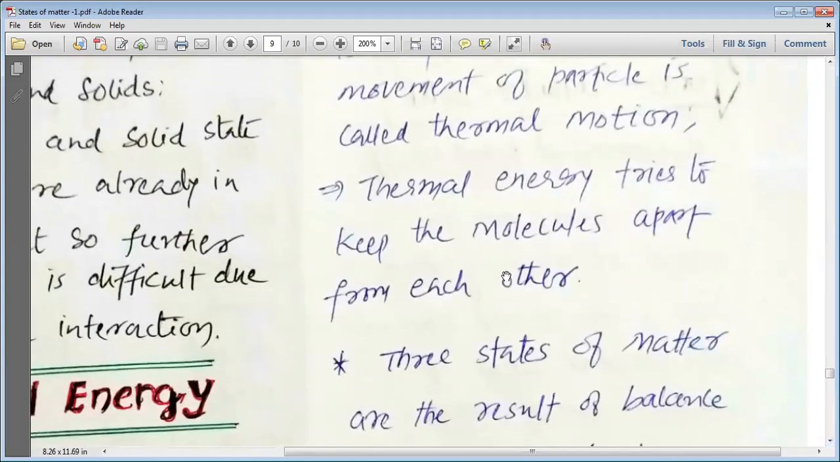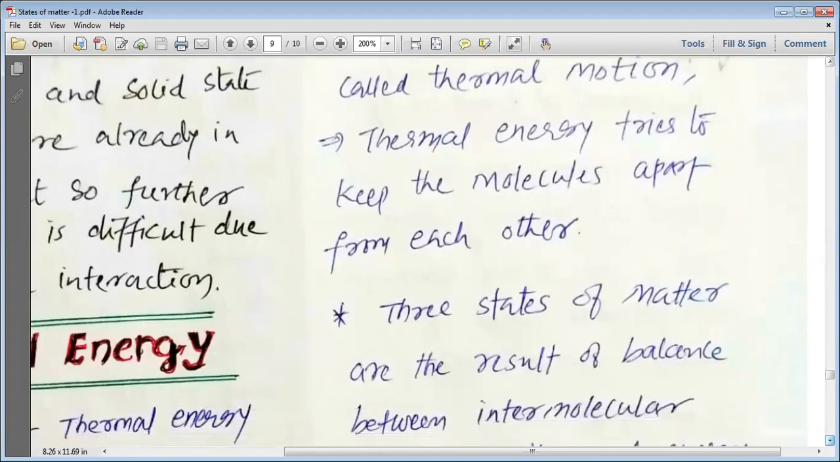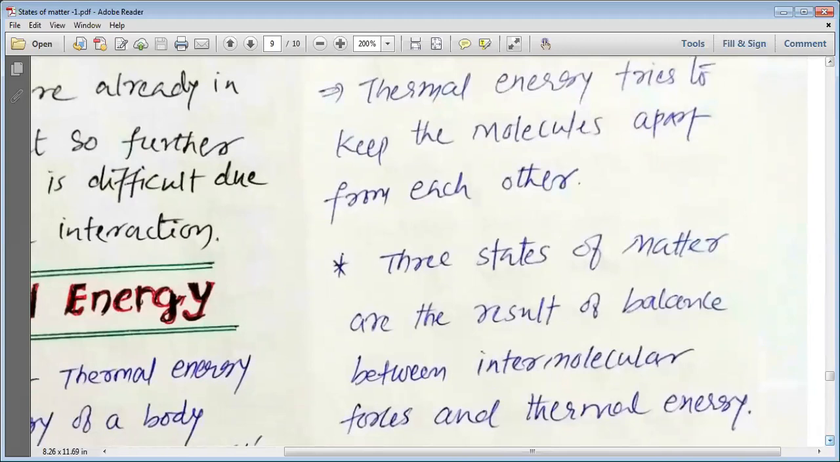Thermal energy tries to keep the molecules apart from each other. Thermal energy always tries to keep the molecules apart. It does not allow the molecules or particles or atoms to come closer. This thermal energy wants the particles to stay far away from each other. And that is why, as the thermal energy increases, the intermolecular distance or interatomic distance increases.